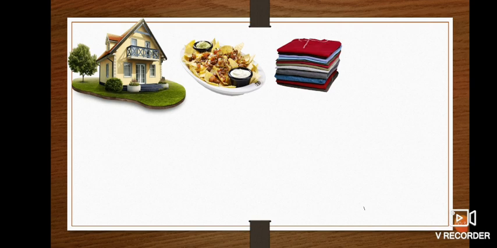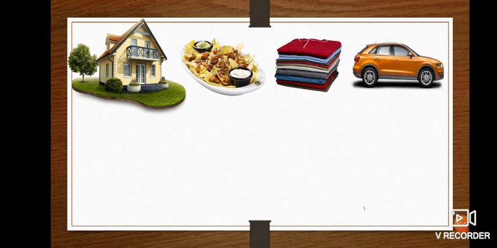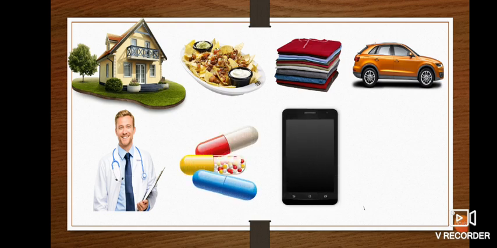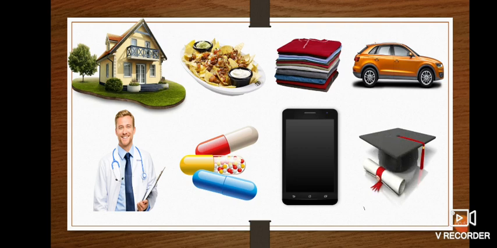So here I have shown you some images. Let's see the image. A house, food, and clothes. We all know these are the basic needs of human beings. We can't survive without this. Then we have many more things, for example a car, a doctor, medicine, mobile phone, degrees, and so on.